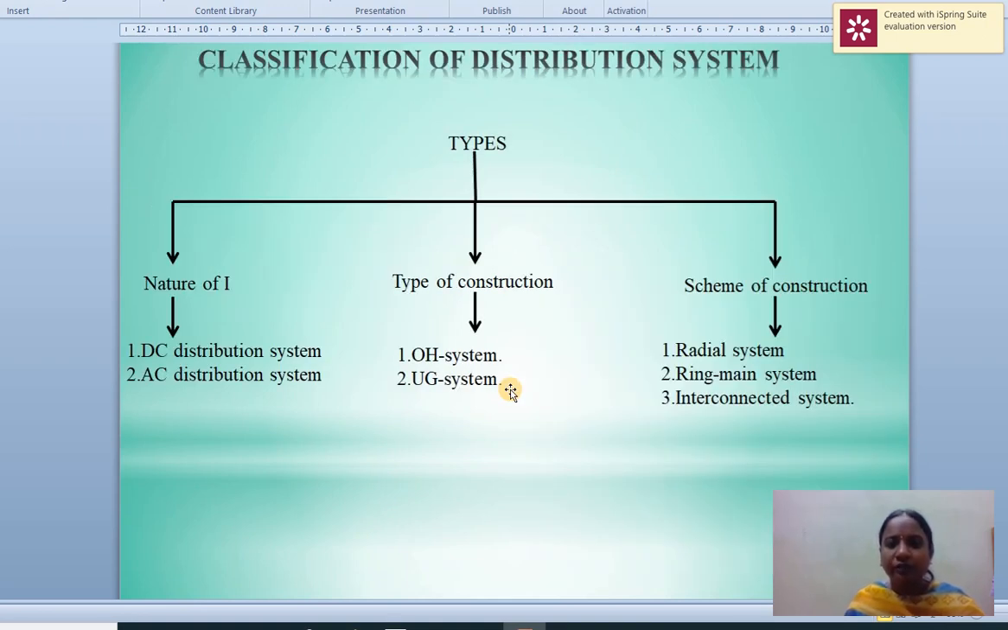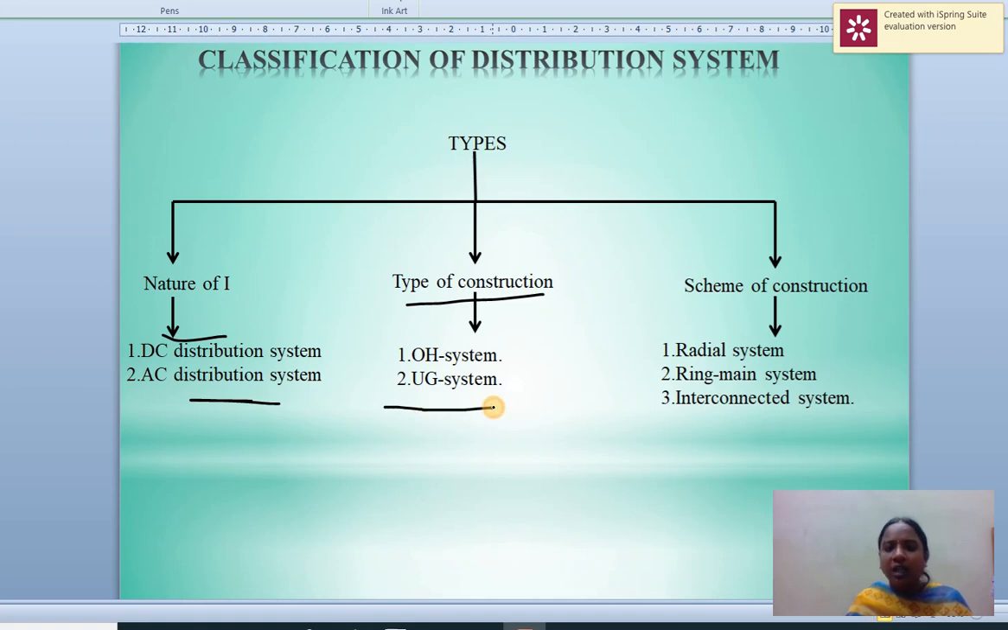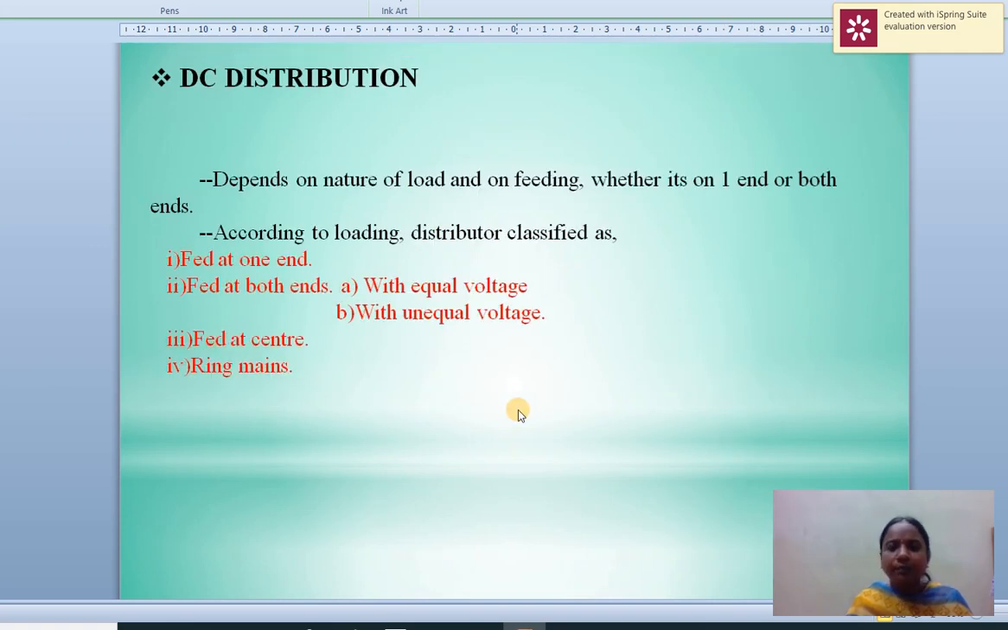Classifications of distribution system: based on the nature of current, that is DC distribution system and AC distribution system. Based on type of construction, overhead and underground lines. Based on scheme of construction, radial, ring main and interconnected systems.